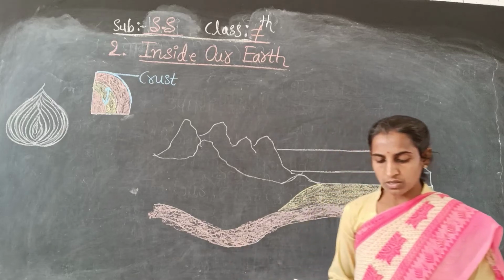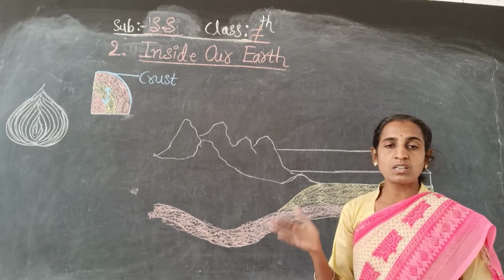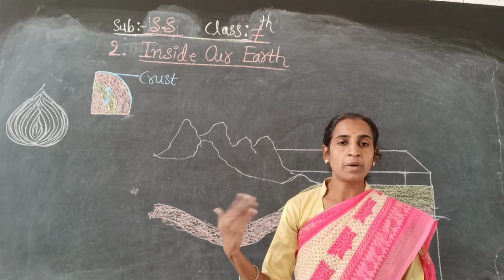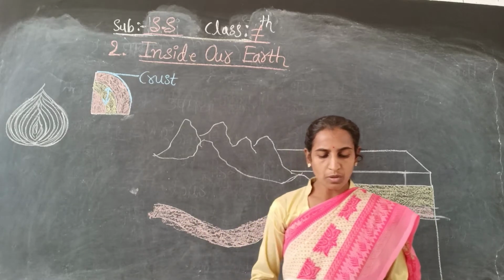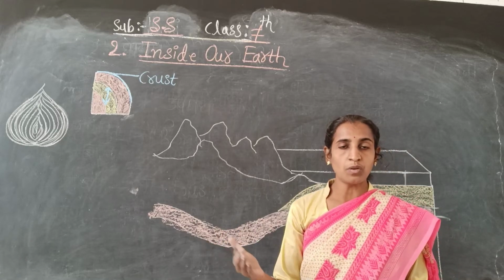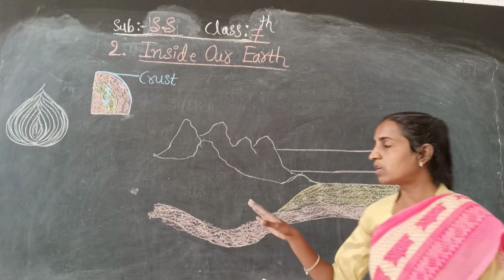Okay, come to the next one. It is constantly undergoing changes inside and outside. Constantly means a change keeps happening again and again. Have you ever wondered what lies in the interior of the earth? What is the earth made up of? Now we will study that. So, the interior of the earth.